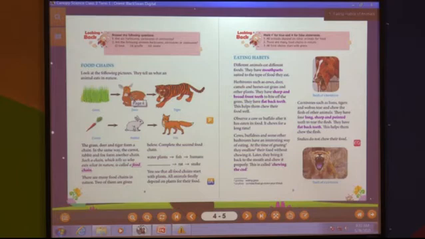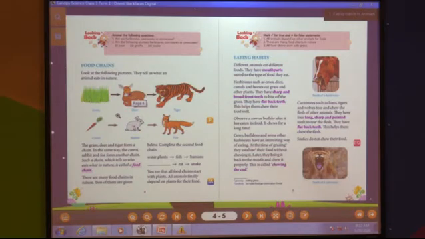Okay. Now just think, what would happen if all animals were herbivores? Herbivores means those that eat plant products. Now if every animal wanted to eat only plant products, what will happen? So there will be a shortage of plants and there will be so many animals in the world. Yes or no?